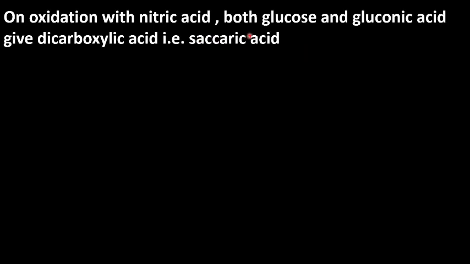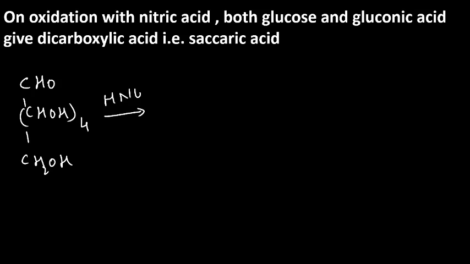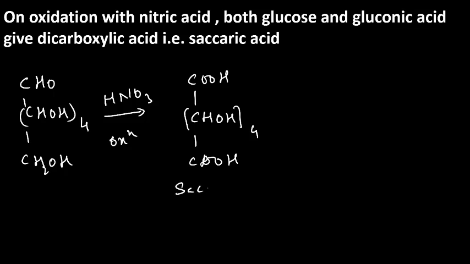On oxidation with nitric acid, both glucose and gluconic acid give a dicarboxylic acid, that is saccharic acid. Now, let us try to understand this by writing the equation. So in the presence of nitric acid, we get oxidation. So this is saccharic acid, and this is a dicarboxylic acid. Dicarboxylic acid means 2 carboxy groups. This is 1, this is 1. 2 carboxy groups are there. Therefore, this is a dicarboxylic acid.